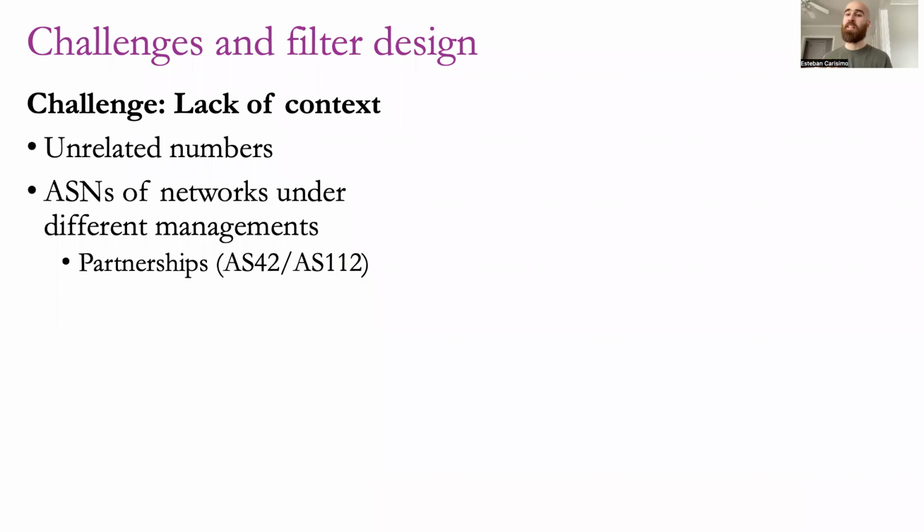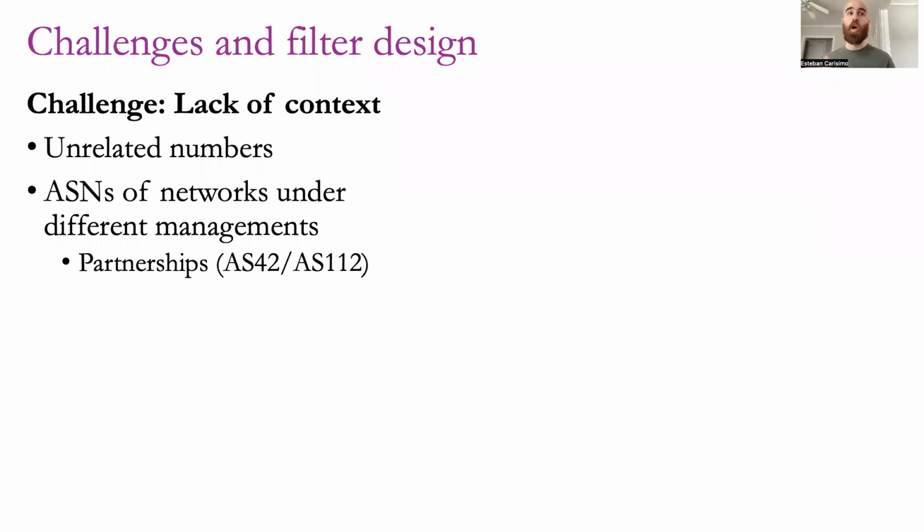One of the problems is that the regular expressions could identify unrelated numbers as autonomous system numbers, or sometimes the notes communicate ASNs or networks under different management, but it's part of the extra information that operators want to communicate. For example, partnerships.